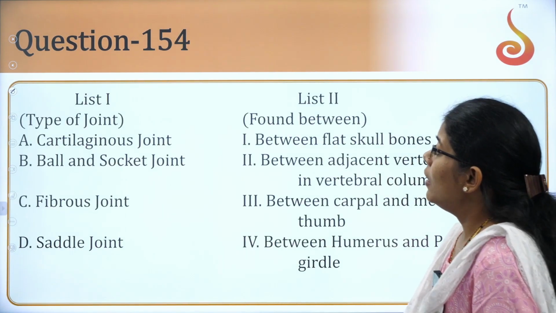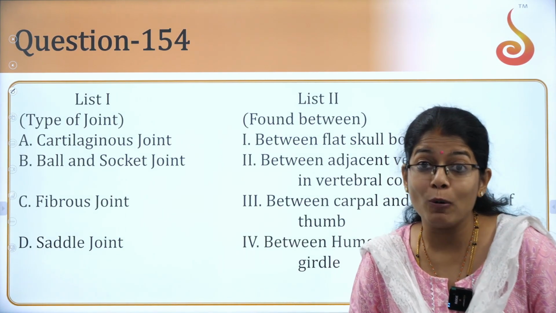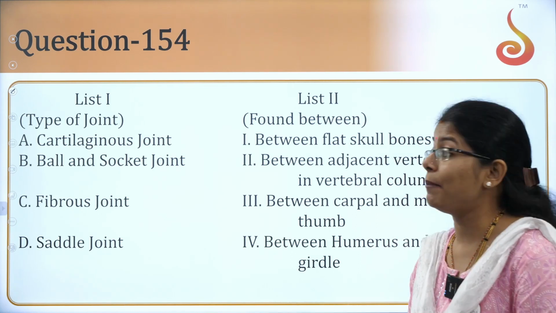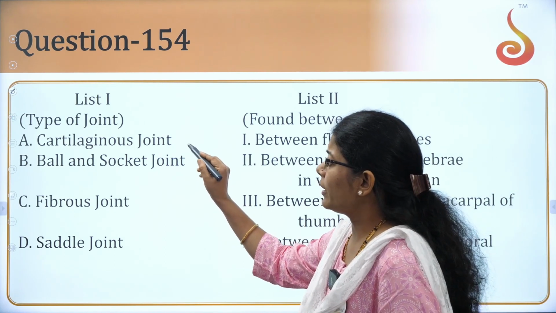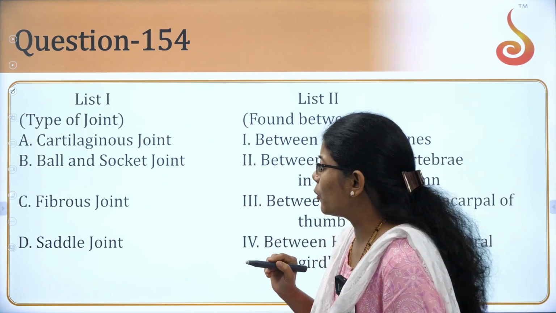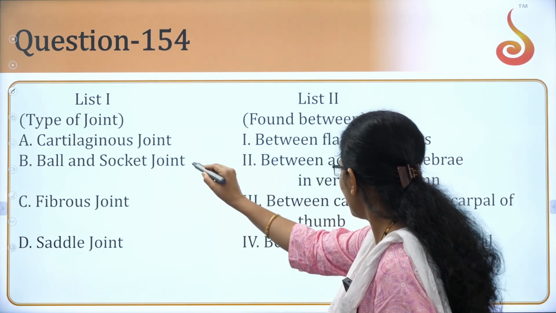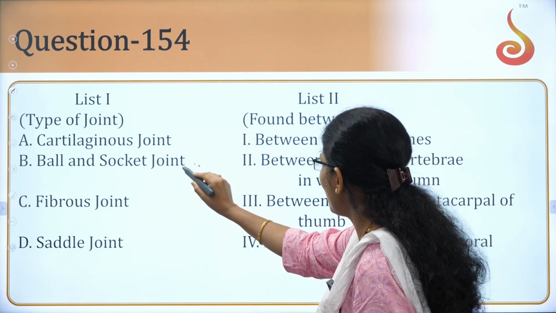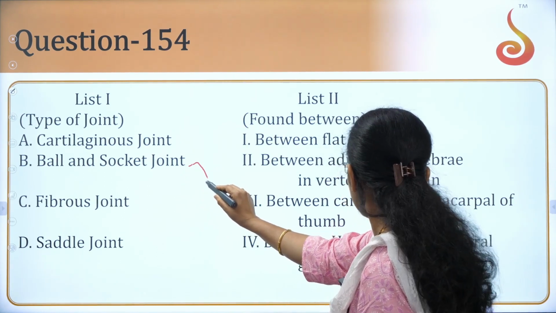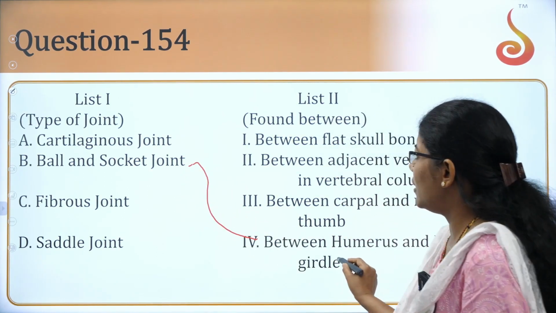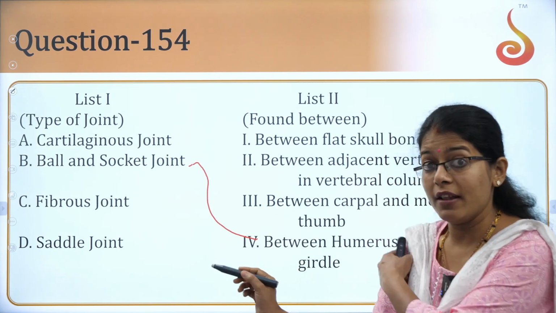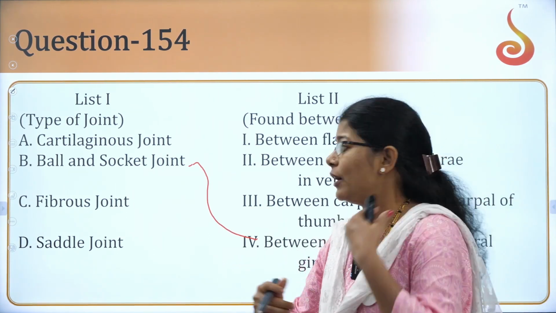Next question. That is from locomotion chapter, okay? In the first piece of the chapter. Can you tell me what type of joint has been formed, which part, okay? Very simple one. Look at the ball and socket. Ball and socket joint. Where will you find it? Where is the ball and socket joint? Yes, that is between the pectoral girdle and humerus, correct? Ball and socket joint. Very easiest one to remember.